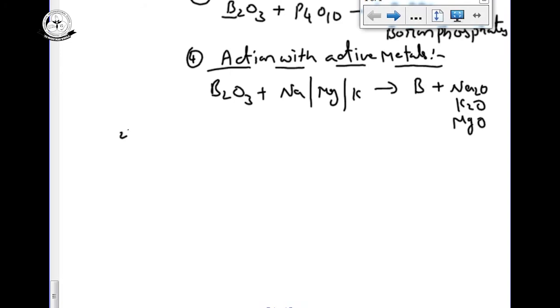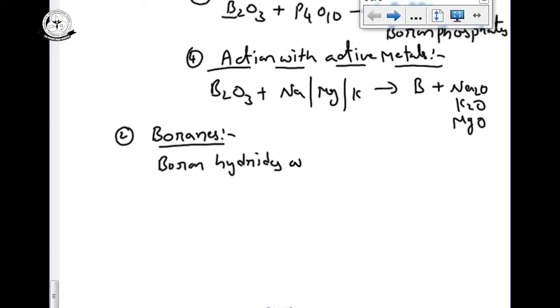Now the second compound is diborane. First, what is meant by boranes? Boron hydrides are called boranes. Boron reacts with hydrogen to form some compounds, and those compounds are called boranes.